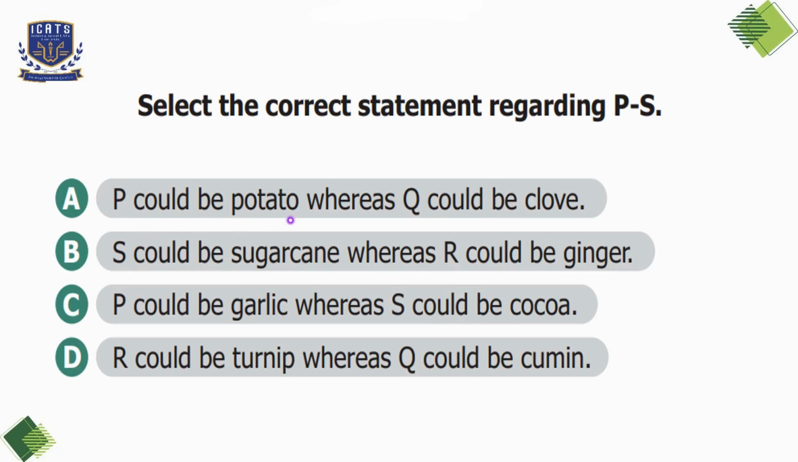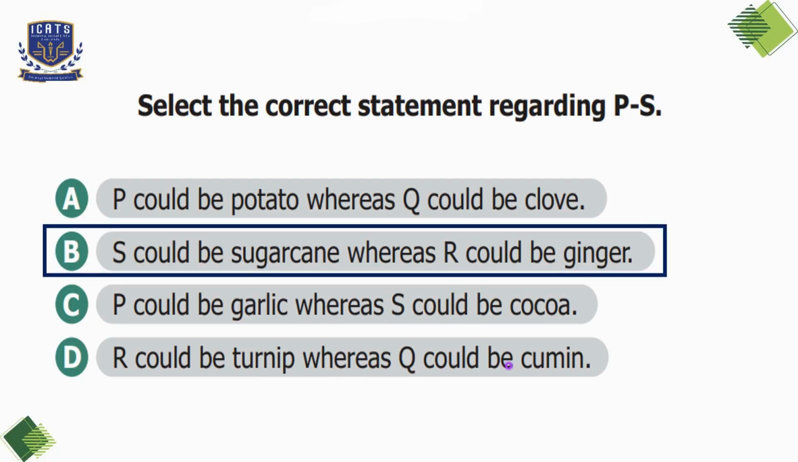Option A is P could be potato, whereas Q could be clove, which is not correct because potato is a stem tuber, not a root. Option B is S could be sugarcane, whereas R could be ginger, which is the correct option because sugarcane is an above ground edible stem and ginger is an underground edible stem. Option C is P could be garlic, whereas S could be cocoa. That is not correct because garlic is a bulb, not a root. Option D is R could be turnip, whereas Q could be cumin, which is incorrect because turnip is a root, not a stem. So here we'll choose option B as our correct answer.